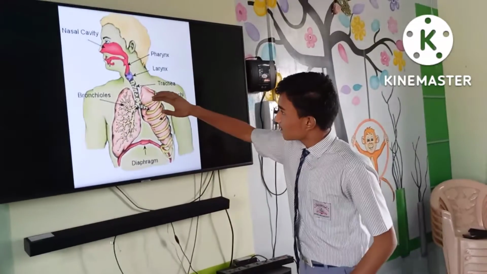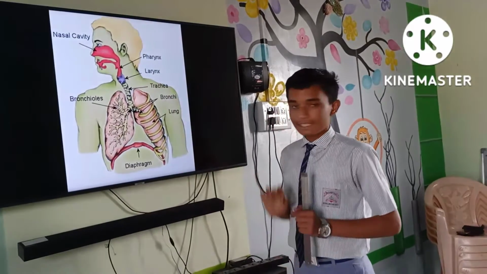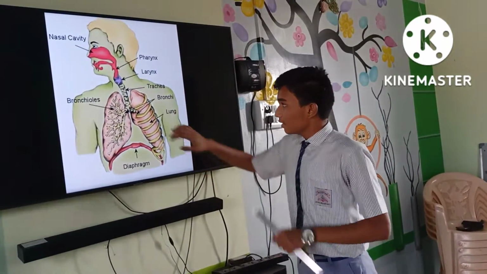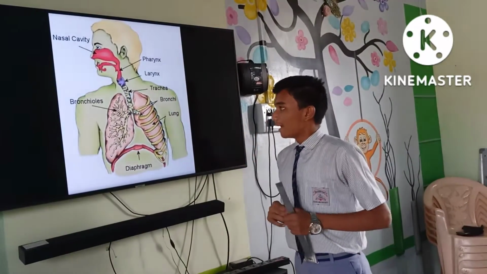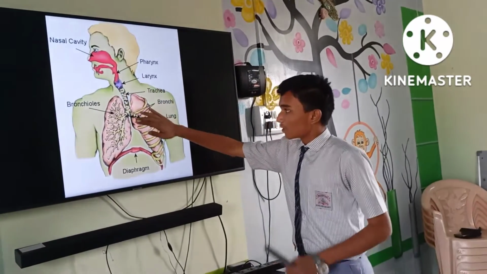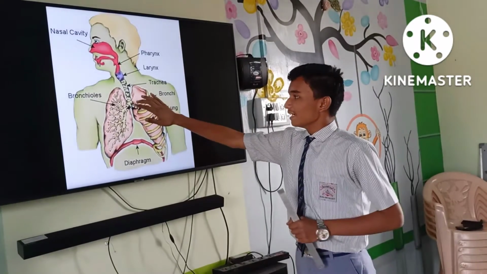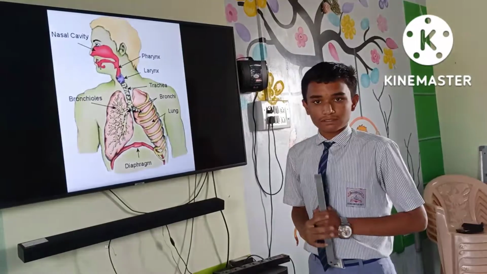Its inner lining is made up of ciliated epithelial cells and mucus secreting cells which protect it from microbes and microorganisms. And as trachea goes into the thoracic cavity, it divides into two parts, bronchi, one for each lung.